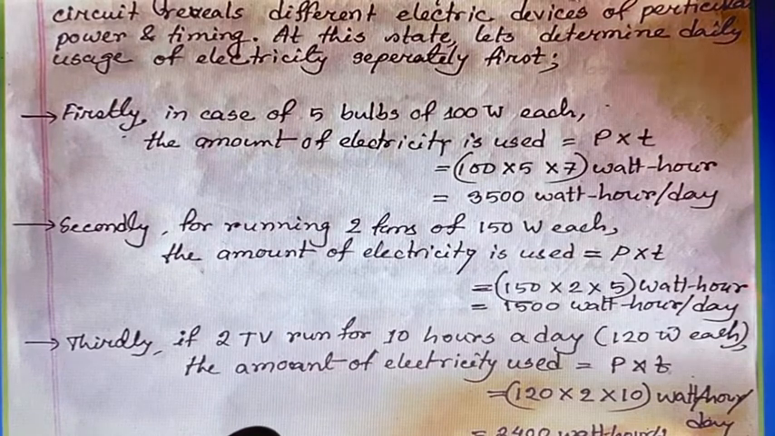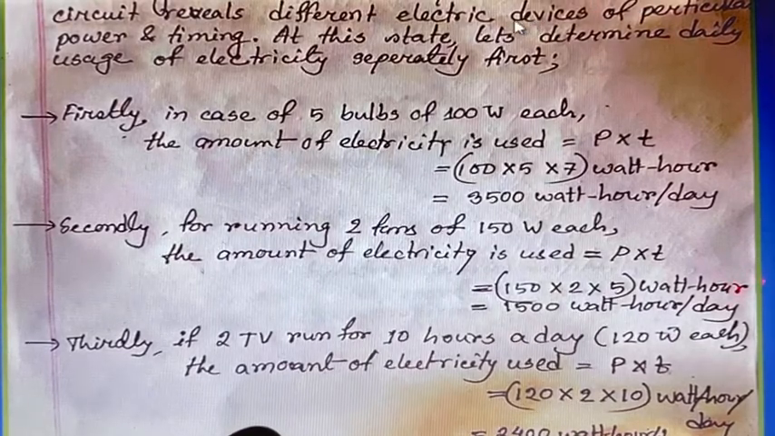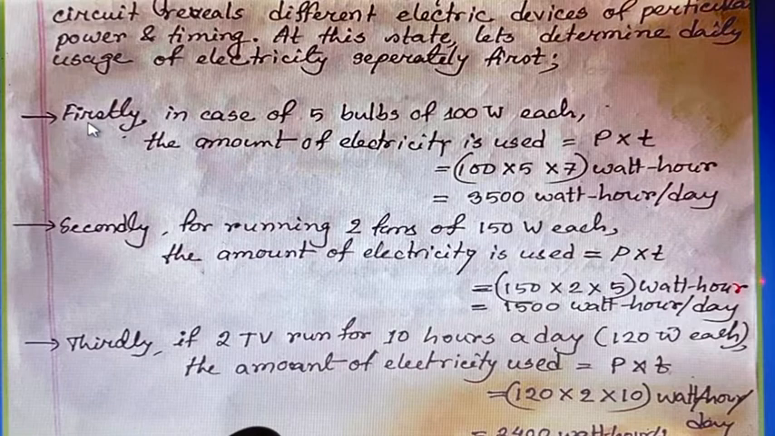According to the stem, the particular electric circuit has different electric devices of particular power and timing, right? I have repeated it here. Let's look at the first attempt. Firstly, in case of 5 bulbs of 100 watt each, we need to determine the whole consumption of electricity by the formula P into T. We got 100 watt bulbs. How many bulbs? 5 bulbs. How many hours did they run? 7 hours.